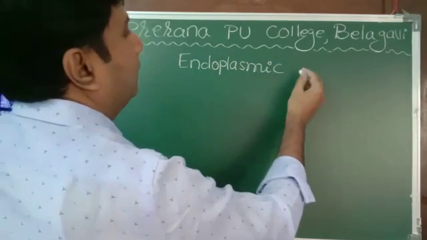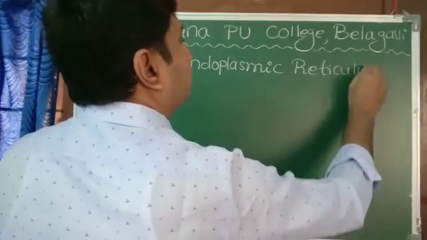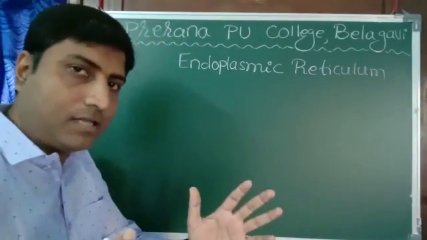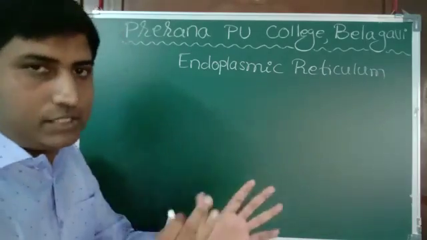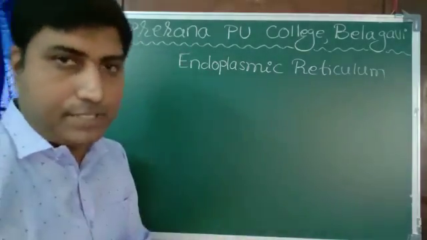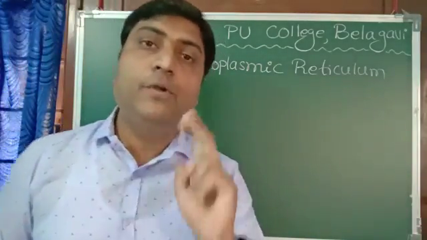It is network-like, present in the cytoplasm, which helps in transportation from nucleus to cytoplasm and cytoplasm to nucleus. We can classify the endoplasmic reticulum into two types.